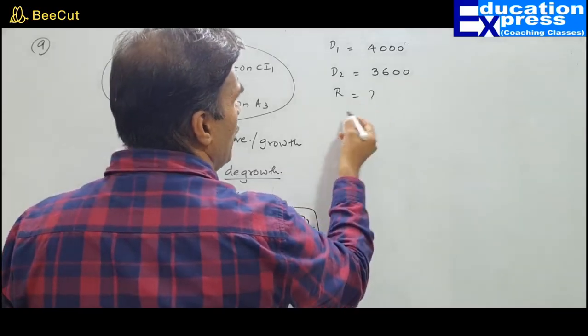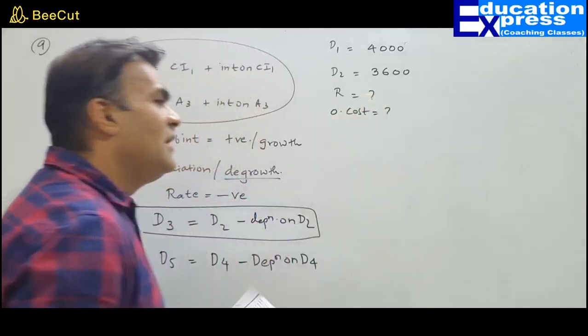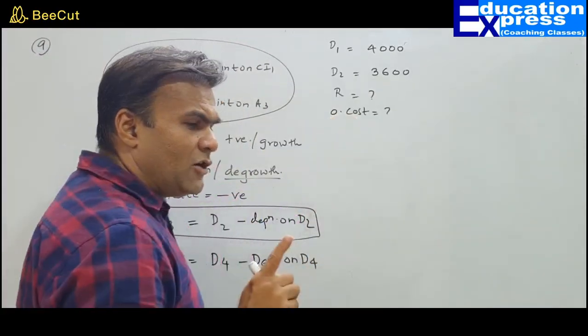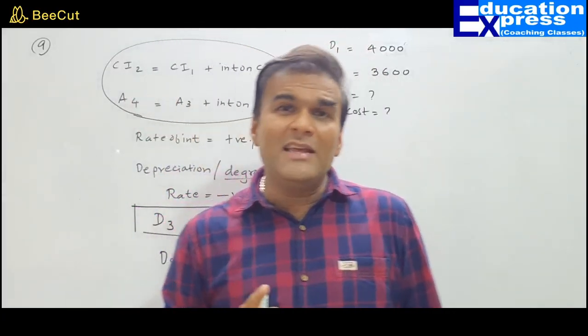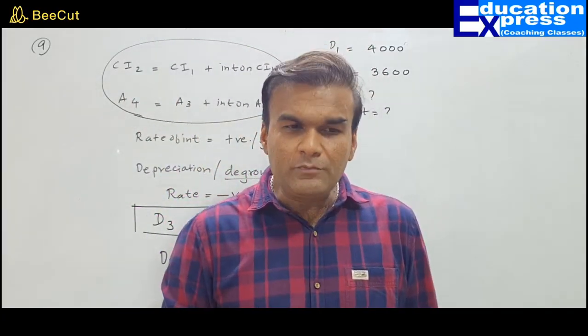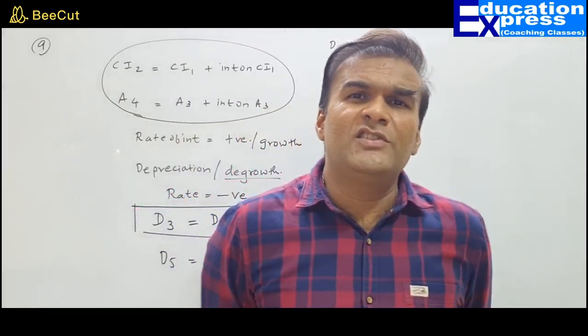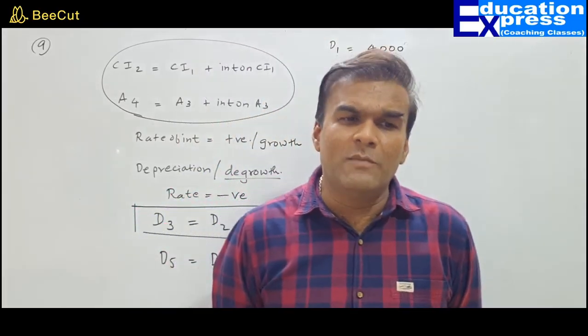What is the original cost of the machine? Original cost is not known to us. Remember, in this type of question, original cost is nothing but the cost at which the machinery was originally purchased. In the sense, it is nothing but the principal. Assume, let us say, a friend of yours purchased a machinery for 50,000. So that becomes the original cost of the machinery.